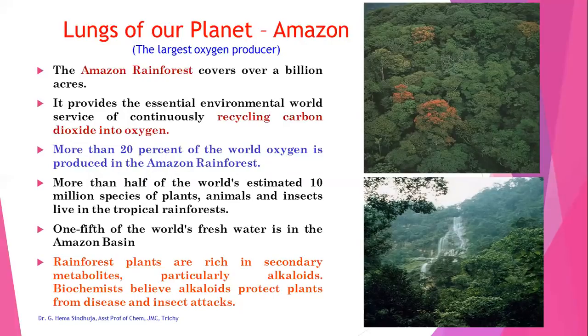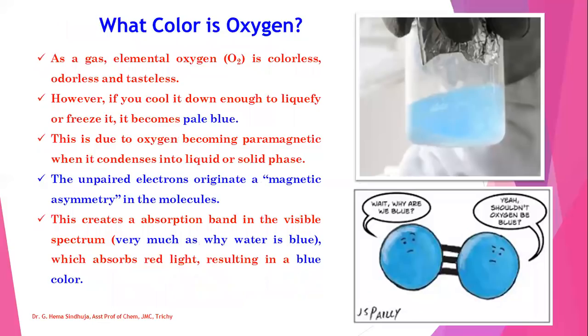It also has secondary metabolites, alkaloids, etc. And these alkaloids protect plants from diseases and other insect attacks. We are talking about oxygen and now we can see the color of oxygen. As a gas, elemental oxygen is colorless, odorless, and tasteless. However, if you cool it down enough to liquefy or freeze it, it becomes pale blue. This is due to oxygen becoming paramagnetic when it condenses into liquid or solid phase. This unpaired electron creates a magnetic asymmetry in the molecule and this creates an absorption band in the visible spectrum. This absorbs red light resulting in a blue color.